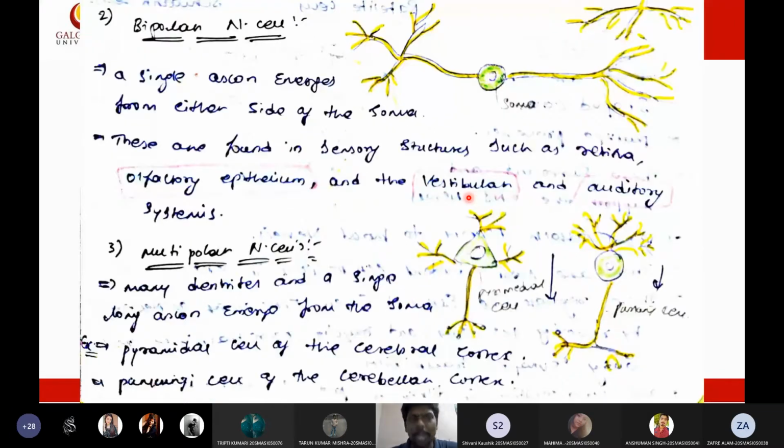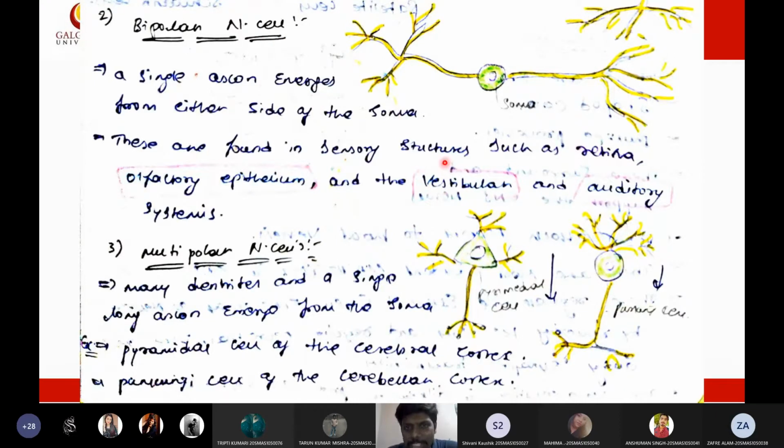Next is bipolar. So bipolar means very simple. From the soma, that means from the head, you will see two elongations on either side of the cell. That is why it is called bipolar. In this pole you have one axon, and in this pole you have one axon. Since it has two axons in the two poles of the cell, this neuron is called a bipolar nerve cell. So a single axon extends from either side of the soma.